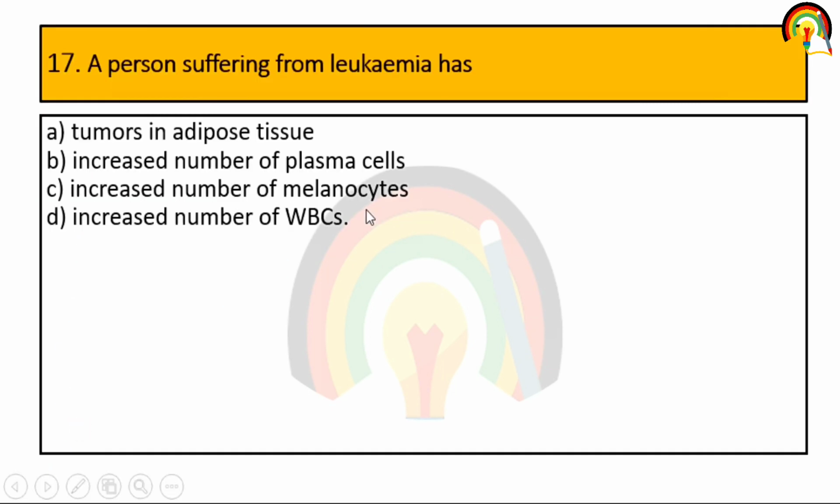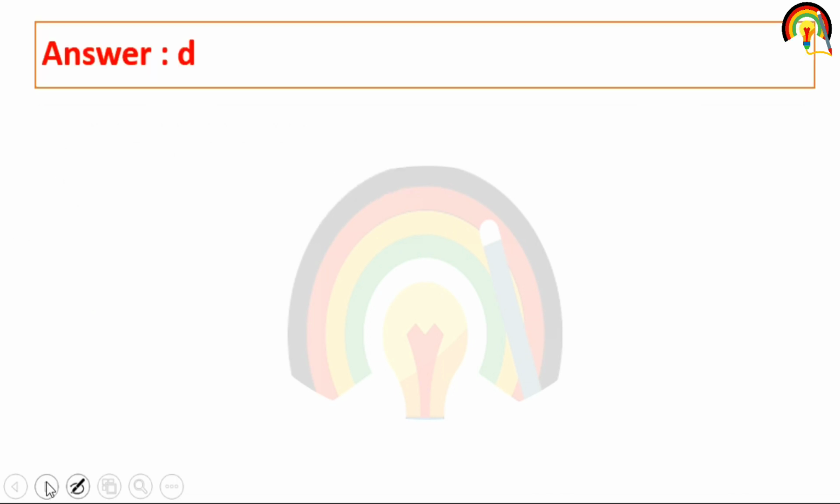Next one. A person suffering from leukemia has tumor in adipose tissue, increased number of plasma cells, increased number of melanocytes, increased number of WBC. So a person suffering from leukemia has an increased number of WBC, that is white blood cells.